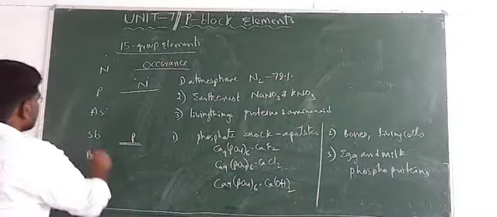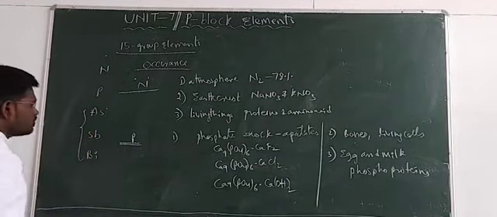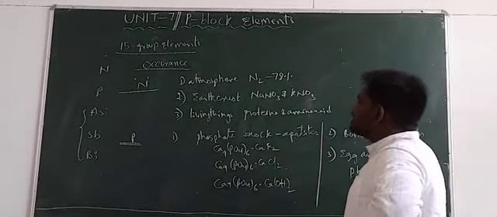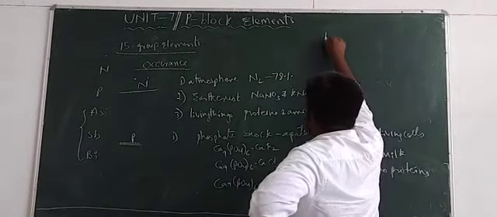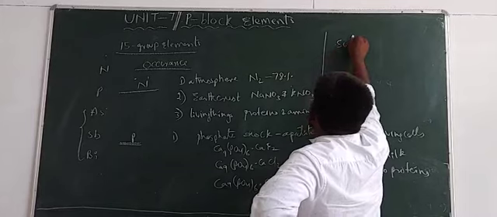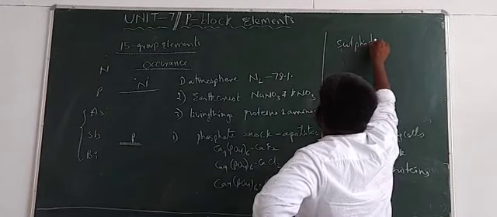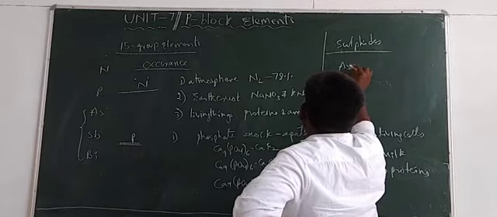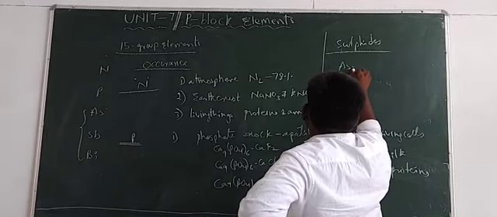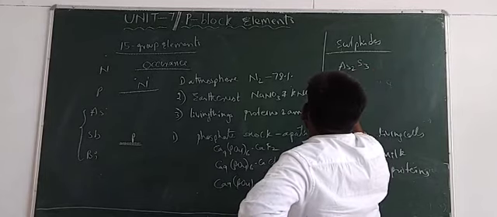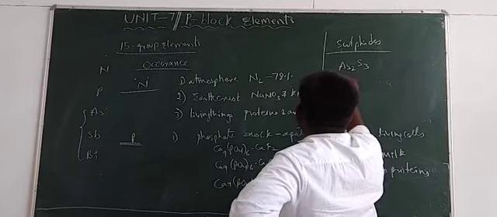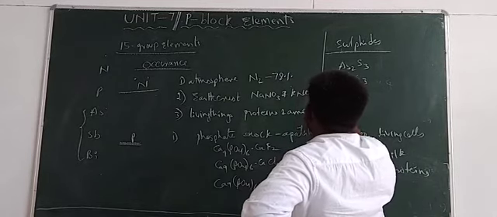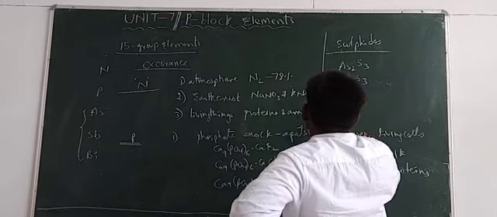And next, the last three elements, arsenic, antimony and bismuth. These three are available in the form of sulfides. Example, arsenic sulfide As2S3, and next, antimony sulfide Sb2S3, and bismuth sulfide Bi2S3.